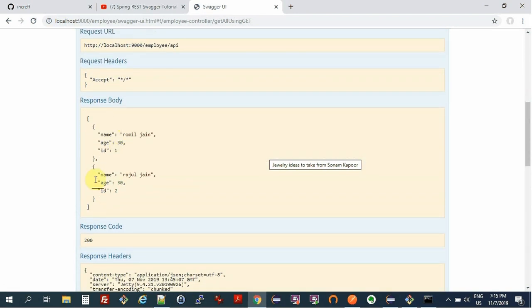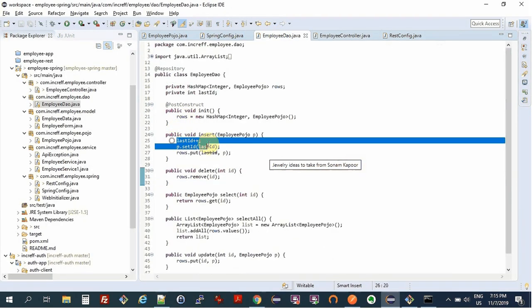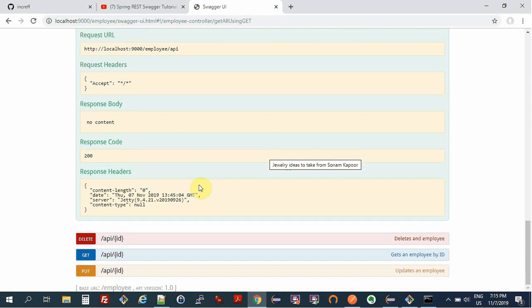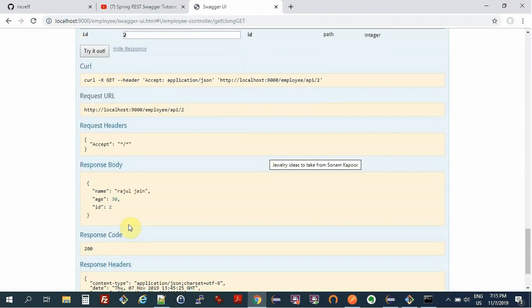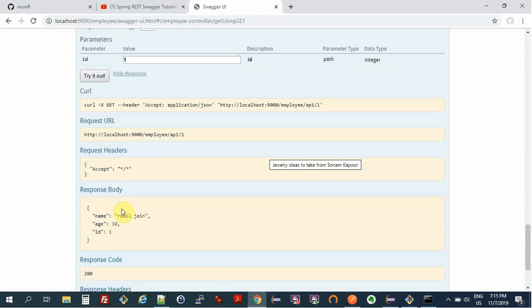So I'm getting all my employees, and notice how my ID is getting incremented because of this piece of code over here. Let's try to get only one user, let's say with ID 2. So I get Rajul Jain. If I just put one over here, I get Romil Jain.